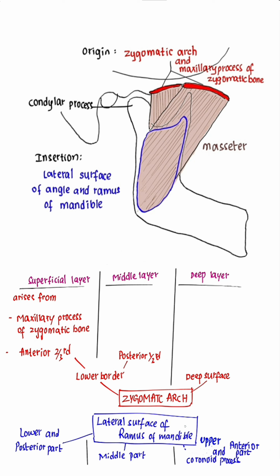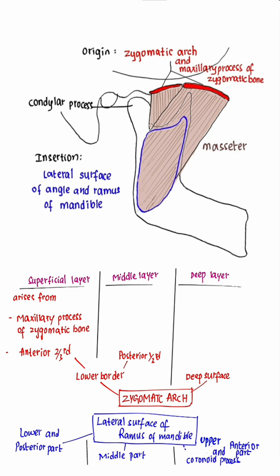Insertion of masseter. Masseter gets inserted into the lateral surface of the ramus of mandible. The superficial layer passes downwards and backwards and gets inserted into the lower and posterior part of the lateral surface of the ramus of mandible.